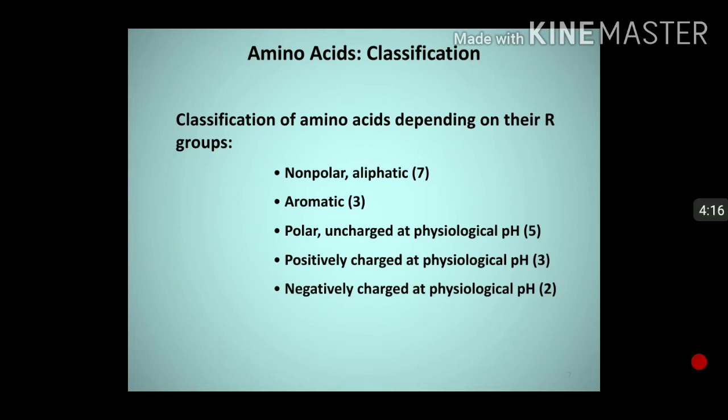How are amino acids classified? So they are classified depending on their R groups into different classes like non-polar and aliphatic, aromatic, then polar, uncharged at physiological pH, positively charged at physiological pH, and negatively charged at physiological pH.